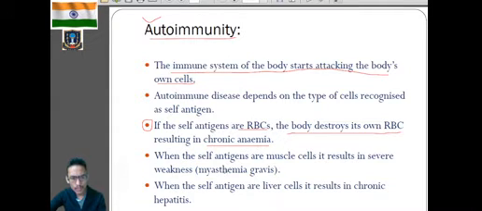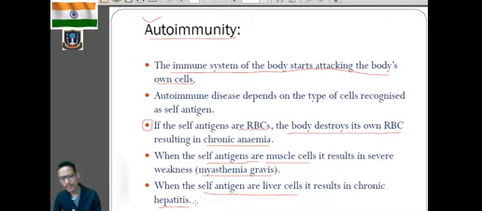If the body immunity recognizes the muscle cells as the self-antigen, then it will lead to the disorder known as myasthenia gravis. Clear? If the self-antigen is recognized as the liver cell, then it will lead to chronic hepatitis. So over here you can see that depending on the type of cells being recognized as the self-antigen, we have different types of autoimmune diseases.